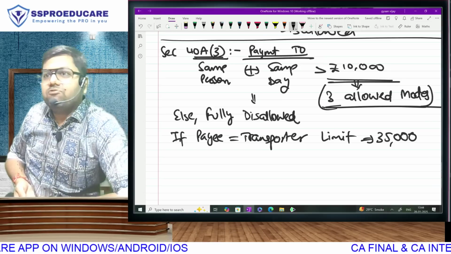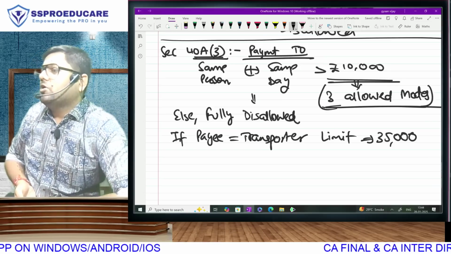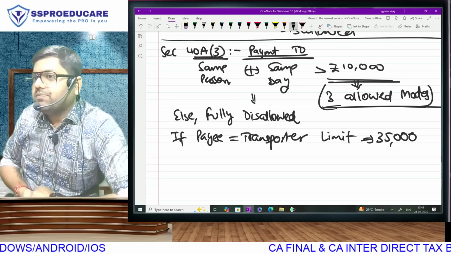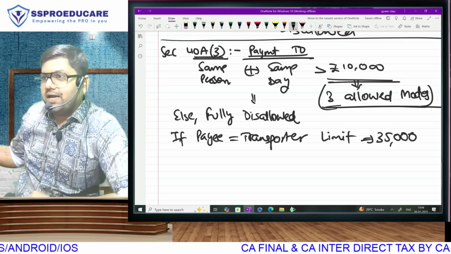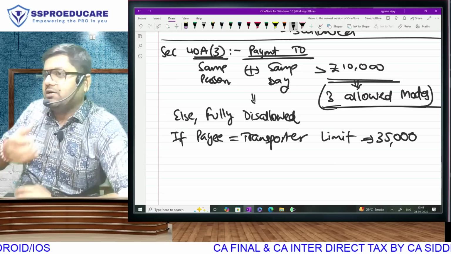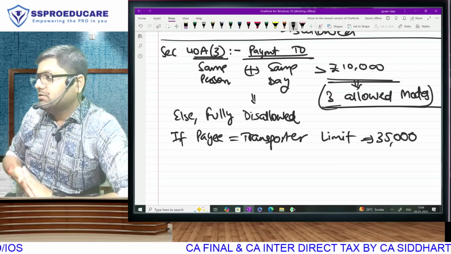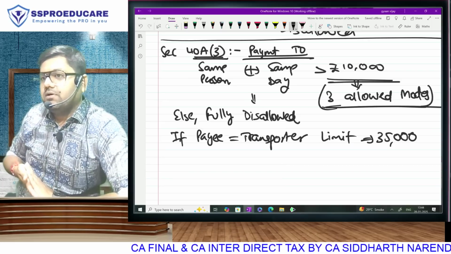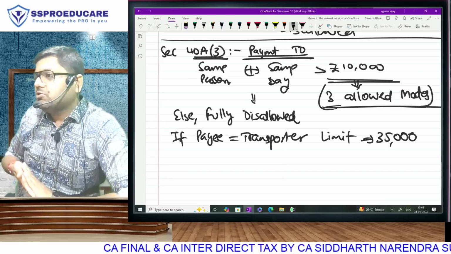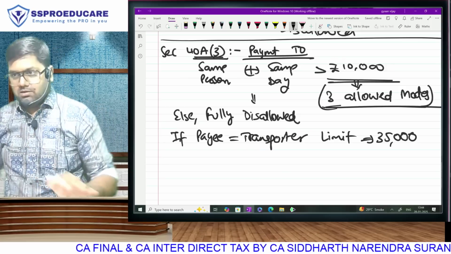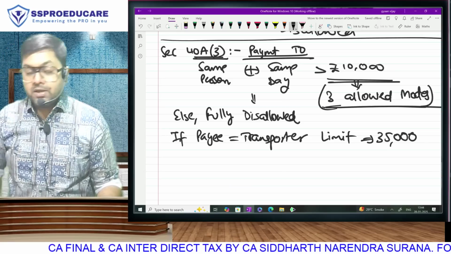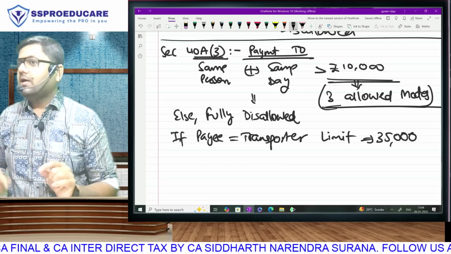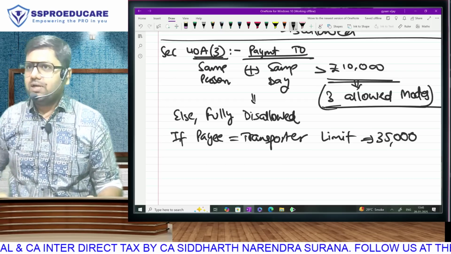The daily consumption of milk, dairy products, your fruits, vegetables, they are transported on a daily basis, bro. From the farms to the agriculture market, to the wholesaler, and wholesaler to the retail shops from where you are buying. Without transporters, we can't survive. They are the backbone of the economy. And because they are the backbone, to support them, there are multiple provisions in income tax law. Two come in PGBP, one comes in TDS. This is the first. In PGBP there will be one more, and then later in TDS there will be one. So as we do them, we'll discuss.